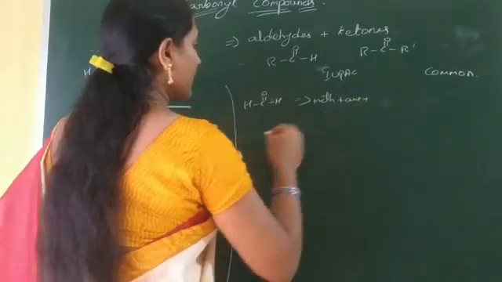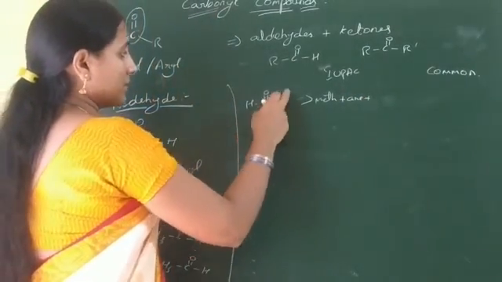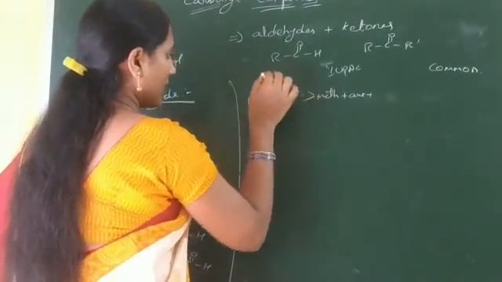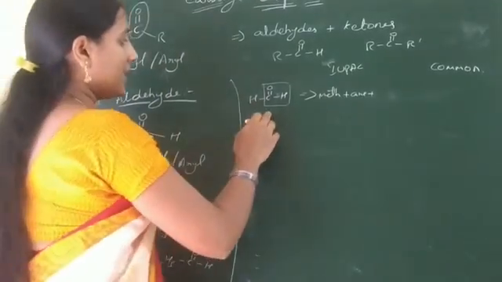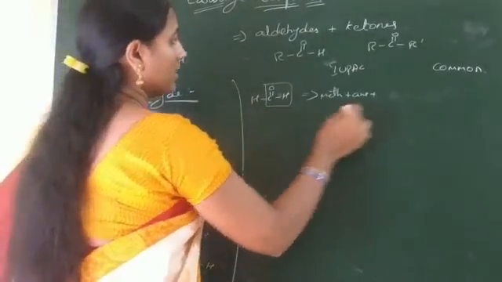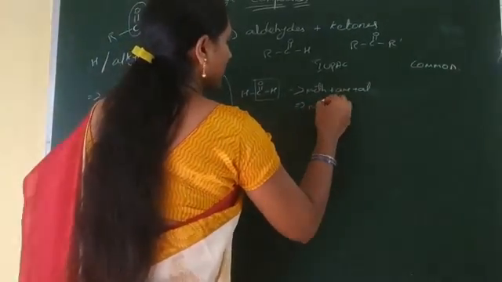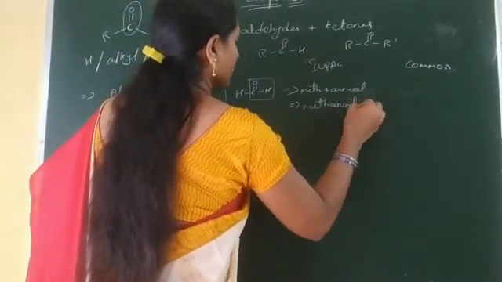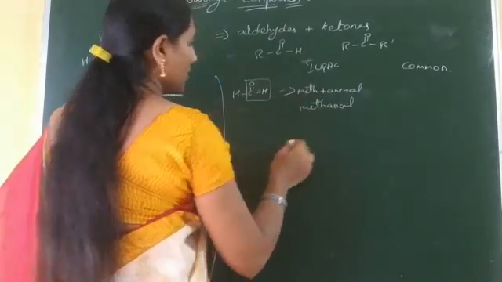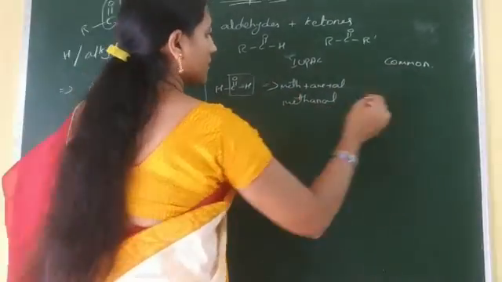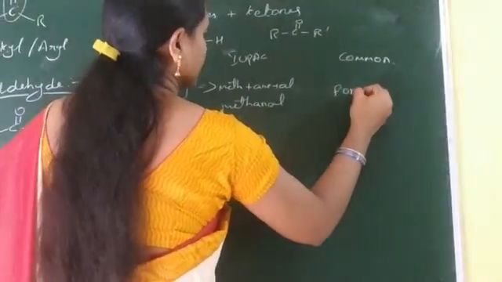The secondary suffix: this compound has the aldehyde functional group, and the aldehyde suffix is al. The total IUPAC name of this compound is methanal.